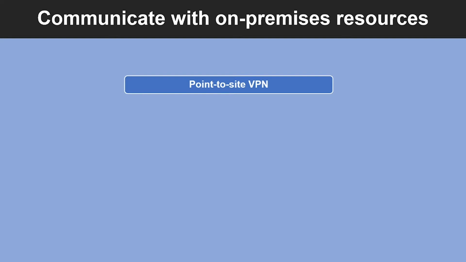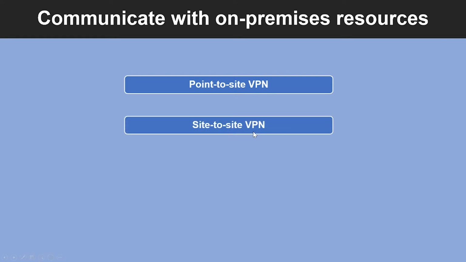The communication between your computer and virtual network is sent through an encrypted tunnel over the internet. Next mechanism is site-to-site VPN or S2S VPN. Site-to-site VPN connection is established between your on-premises VPN device and an Azure VPN gateway. This is deployed in a virtual network.